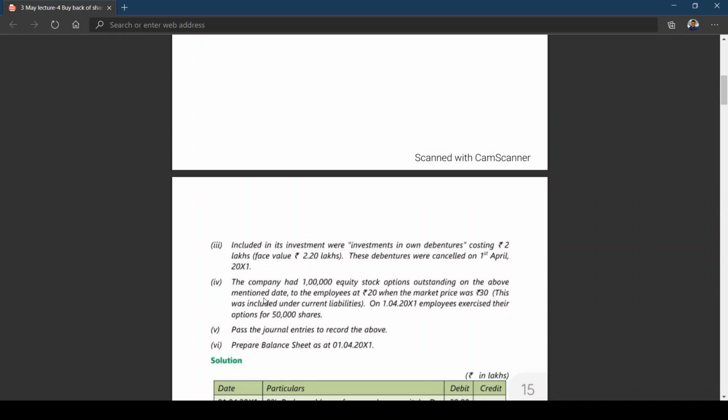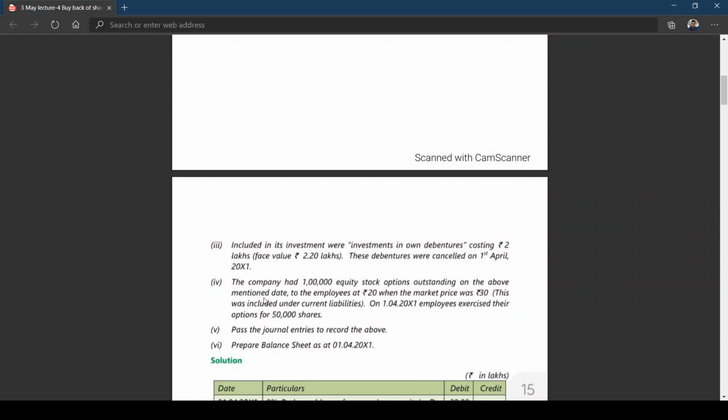These debentures were cancelled on 1st April 2011. Whatever the face value is, 2.2 lakhs, you purchased for 2 lakhs. Whenever you buy your own debentures, generally it will be less than the face value. Am I right? So when you're going for cancellation, you have to debit debentures account, credit investment in own debentures, and you'll be getting profit on cancellation. I think you recollect what you learned in Group 1, redemption of debentures.